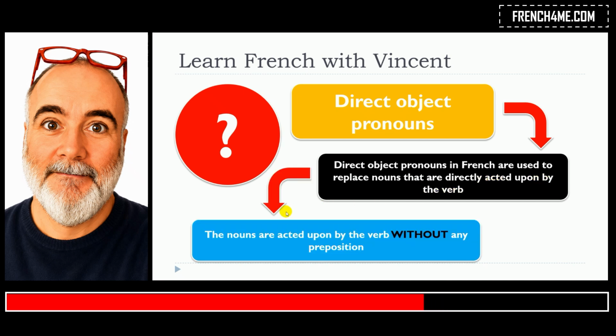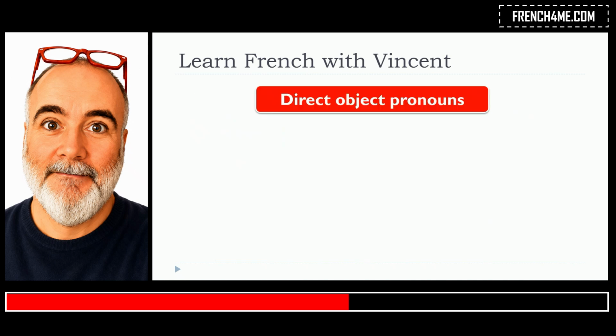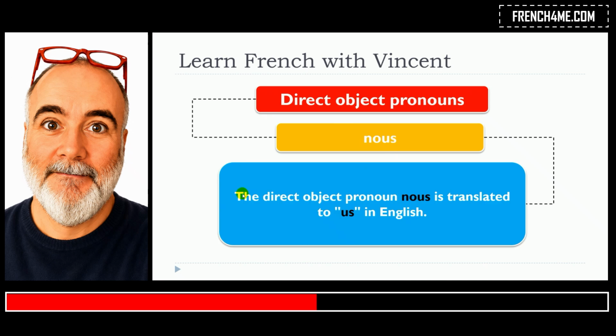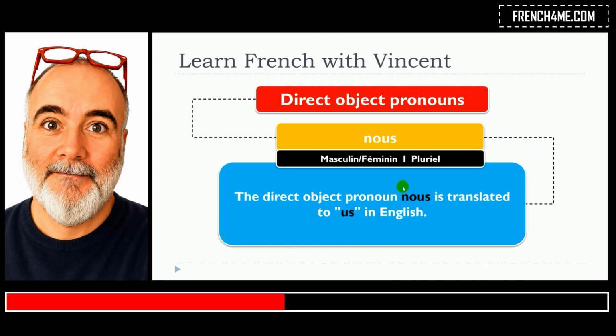And the second thing that is important, the nouns are acted upon by the verb without any preposition. This is the reason why we call them direct. It's without any preposition. So in this lesson, we'll concentrate on nous, and the direct object pronoun nous is translated to us in English.